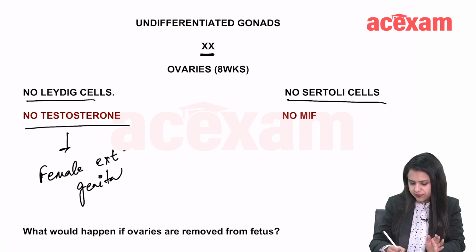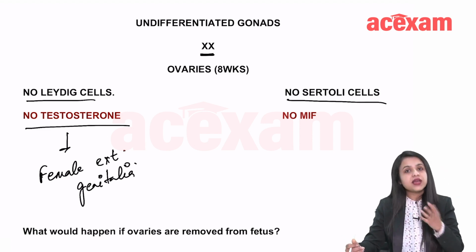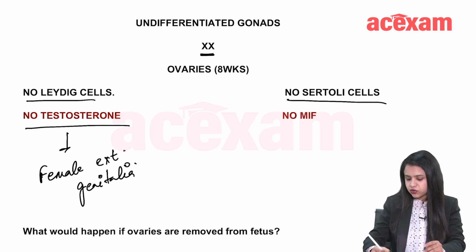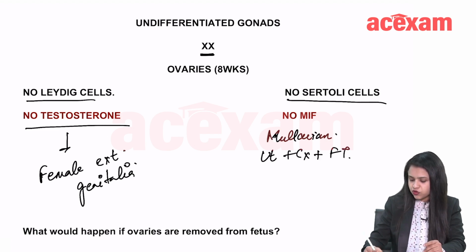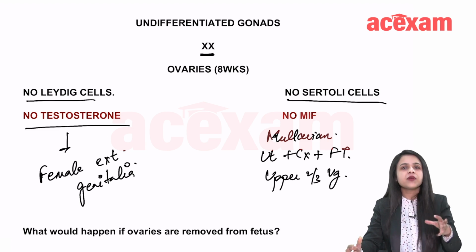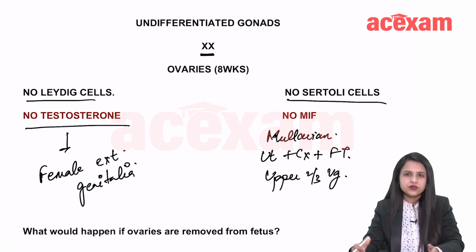And since there is no Mullerian inhibiting factor, the Mullerian structures form, which include uterus and cervix and fallopian tube and upper 2/3 of vagina. Why am I calling it upper 2/3 of vagina? Because the lower 1/3 is formed by urogenital sinus, not by Mullerian structure.